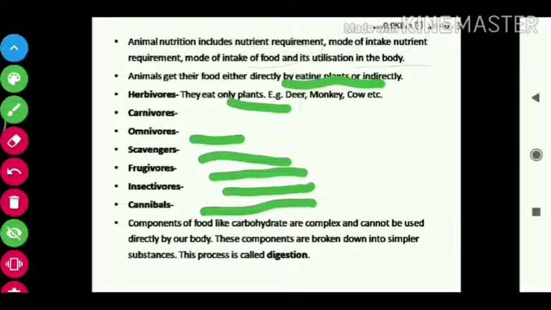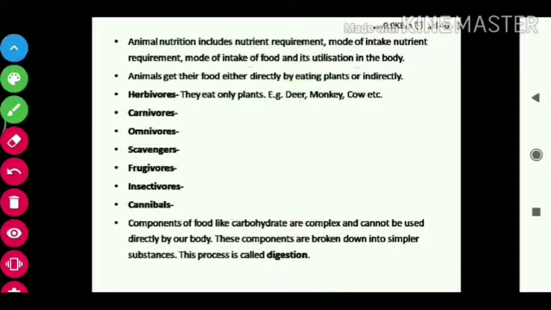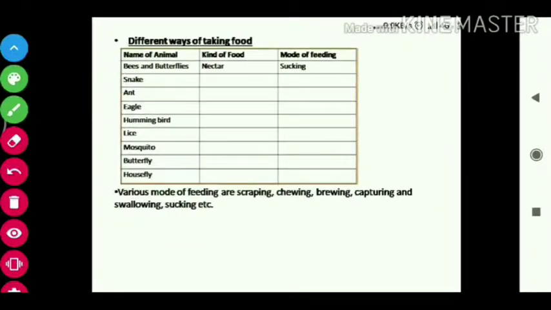Next, components of food. We have already studied components of food in the 6th class: carbohydrate, protein, fat, vitamins, minerals. But some components of food, like carbohydrate, protein, and fat, are complex, so they cannot be used directly by our body. These need to be broken down into simple substances. This breaking down of complex foods like carbohydrate into simpler substances is known as digestion.